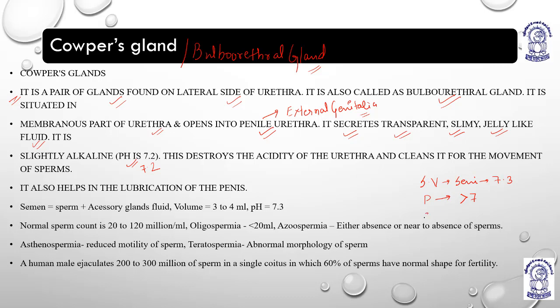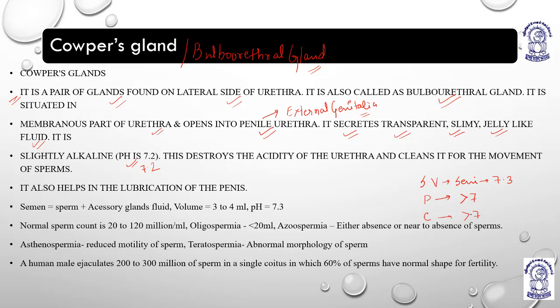Then Cowper's gland also pH greater than 7. So basically, why are they secreting a fluid which is alkaline in nature? The reason is because they have to meet the acidic environment the moment sperm enters the external genitalia of a female.